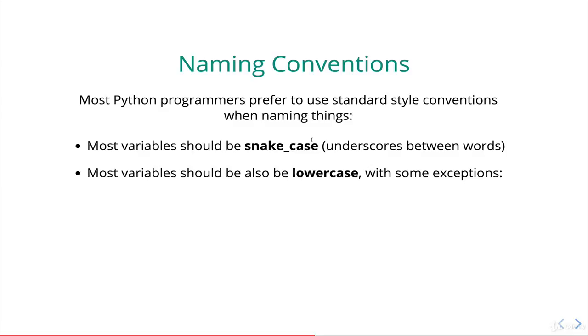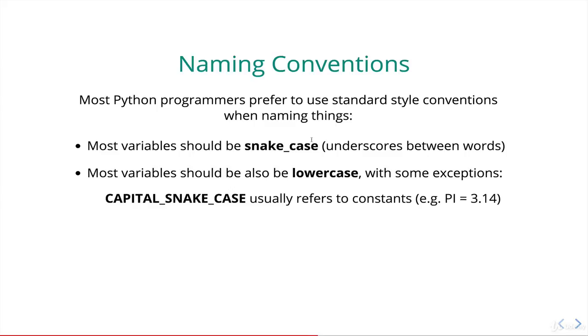Now, variables should be lowercase. Most variables should be lowercase. There are a couple exceptions. If you see something like this, all capitals and snake case, it refers to things that are called constants, which we haven't talked about yet, but they're just variables where the idea is that they don't change. So something like pi, you don't want to rewrite pi a bunch of times, right? 3.14159, blah, blah, blah.